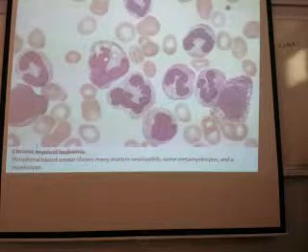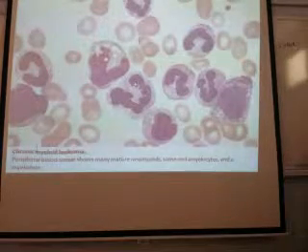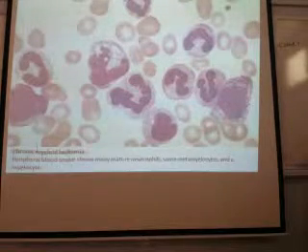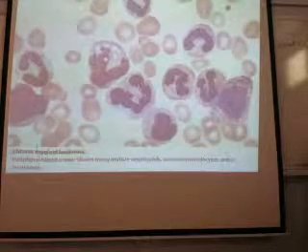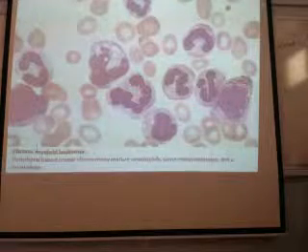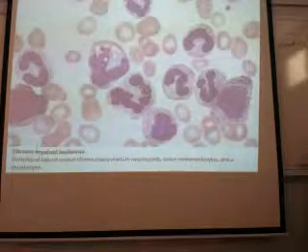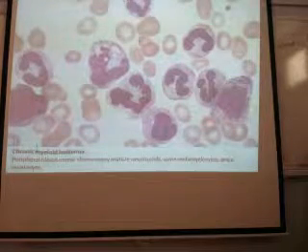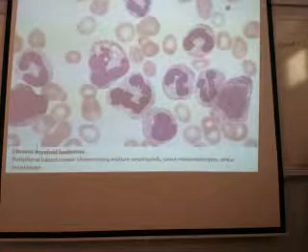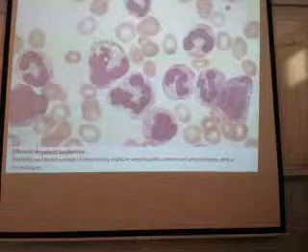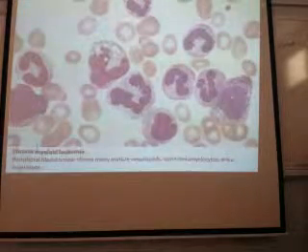What are these cells? You are seeing many cells like this. Band form, very good. All these are band forms. What is this cell? Metamyelocyte. The specific granules, which one is this?